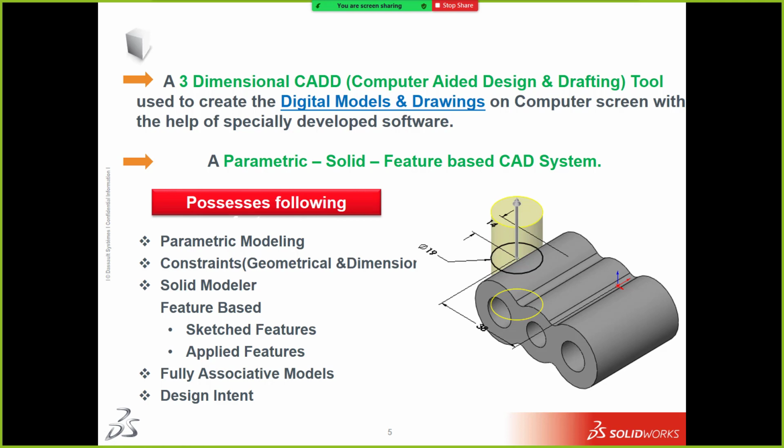So any example of software which is non-parametric? Non-parametric, NX. Non-parametric मतलब क्या? मतलब we can't change its dimension. Parameters, yes. Any example? NX.